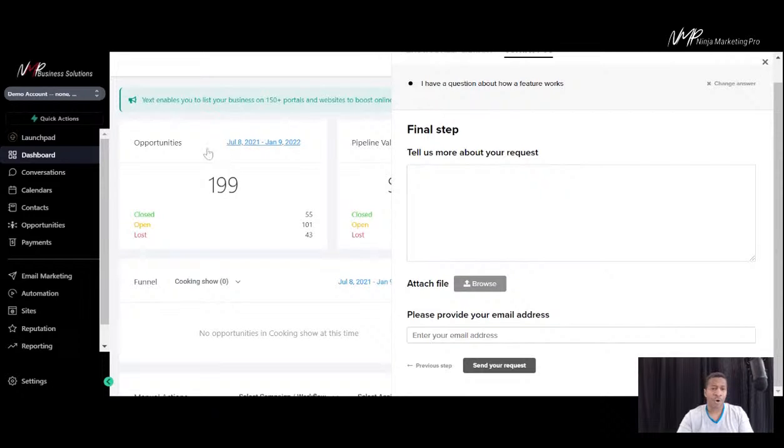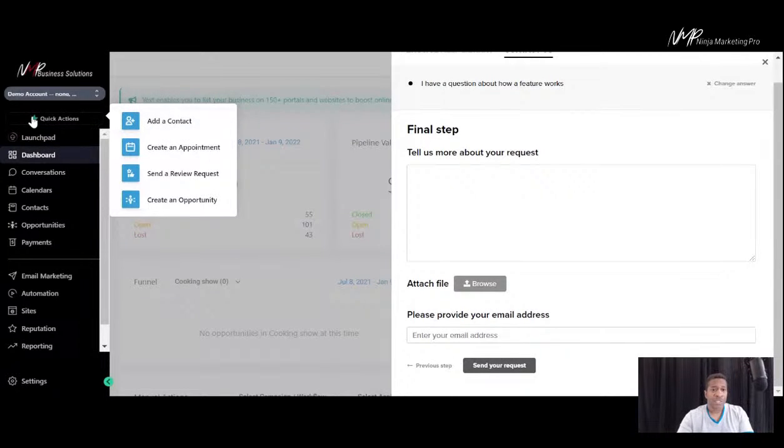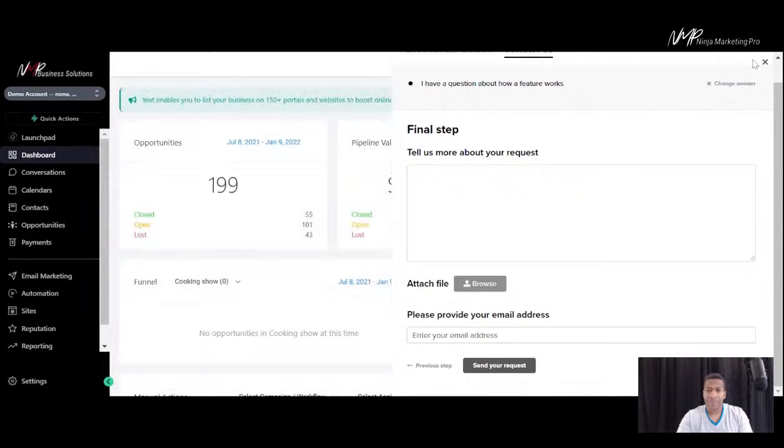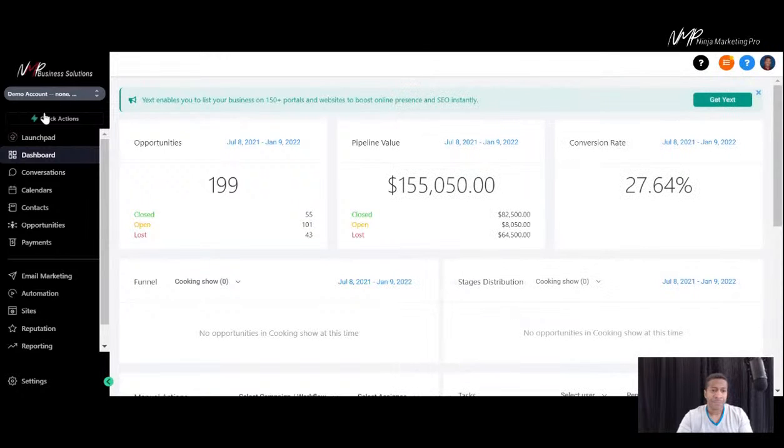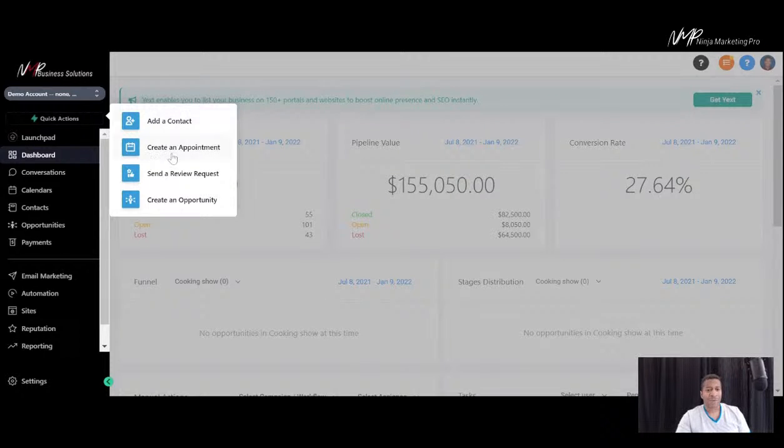All right, guys, so that's a quick overview of the system. I forgot quick actions. You can click this button up here, the little charge button here. You can add a contact very quickly. All right, add a contact, create an appointment, send a review request, or create an opportunity right from here without digging into the platform. All right, guys, so that's an overview of the system.